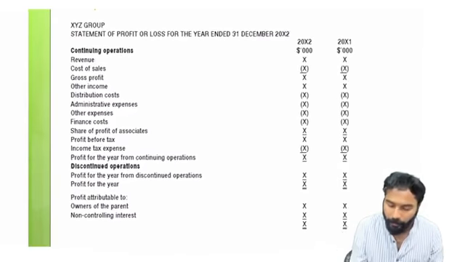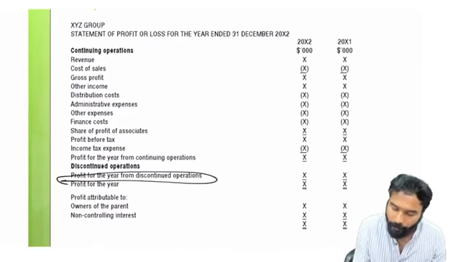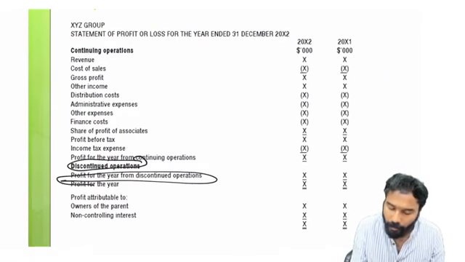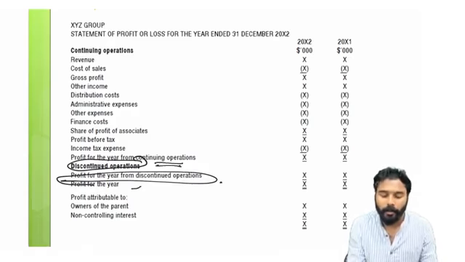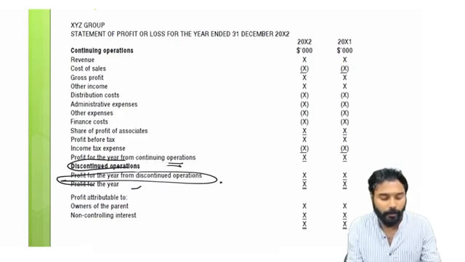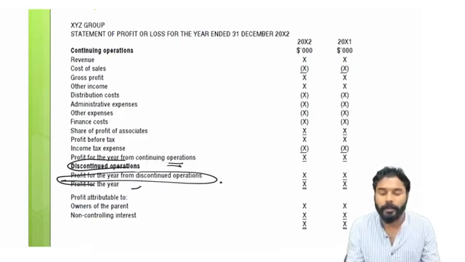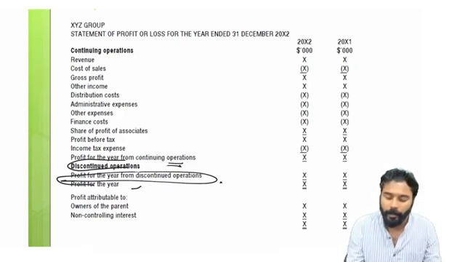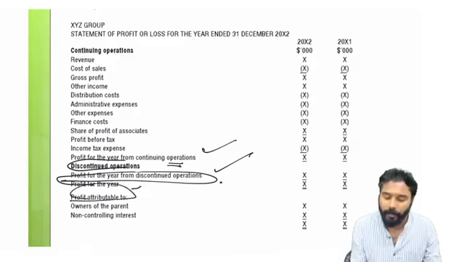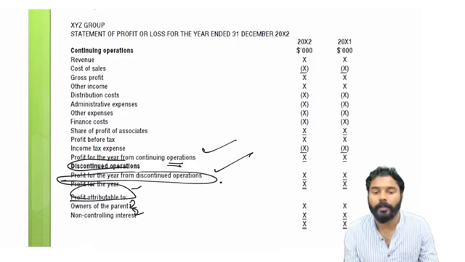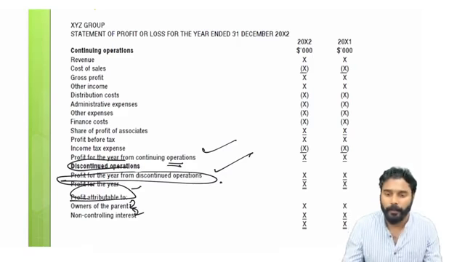As I've told, the profit from the discontinued operation we'll show separately. What is the profit from continuing operation and what's the profit from discontinued operation, we will show it separately. Finally, when we get the total, from that we will allocate what is attributable to owners of the parent and what is to NCI. We'll show it separately.